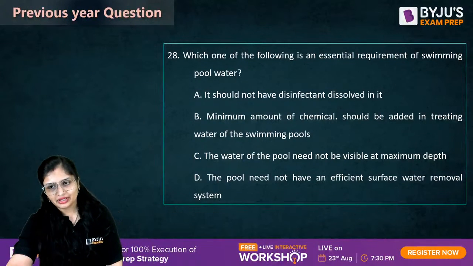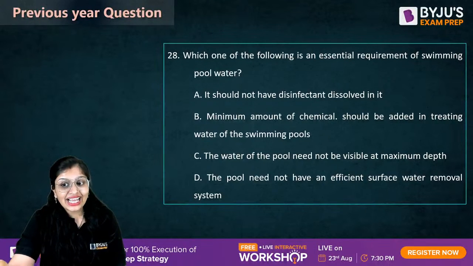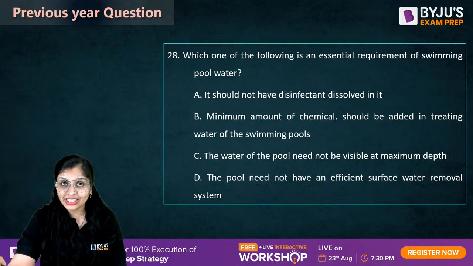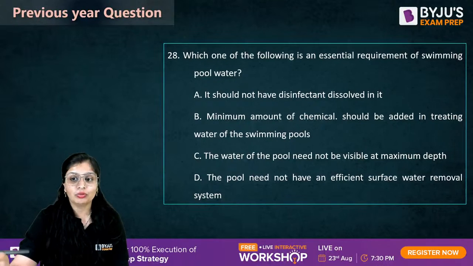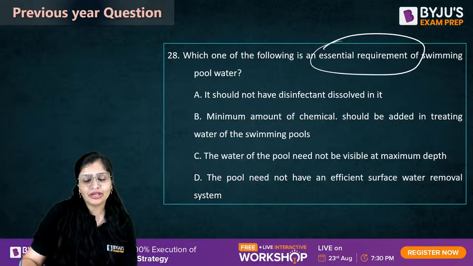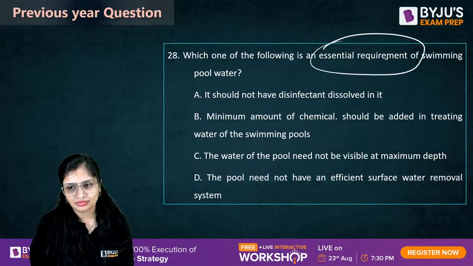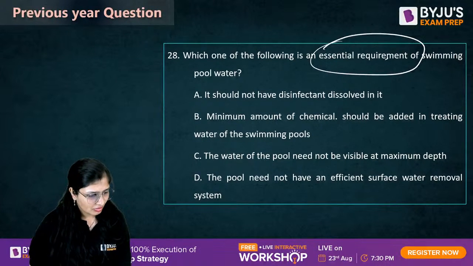Now, 28. Which one of the following is an essential requirement? Means ये तो होनी ही चाहिए. It is very, very important. So, essential requirement of swimming pool water. Come on, guys.